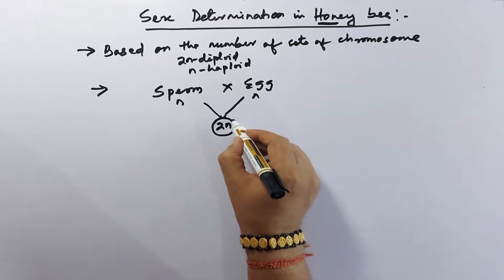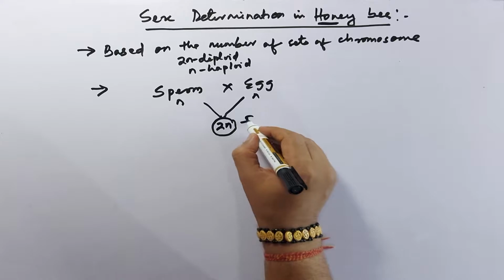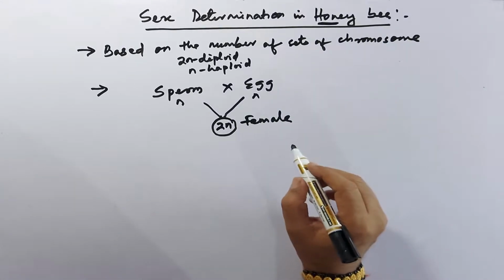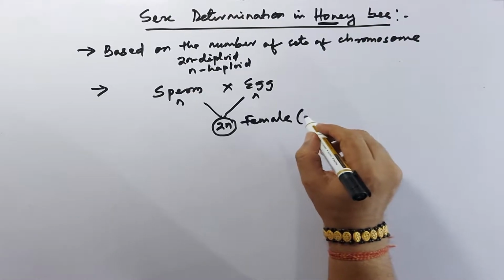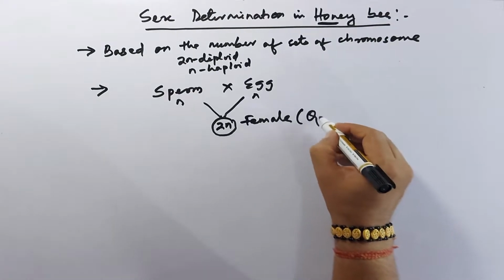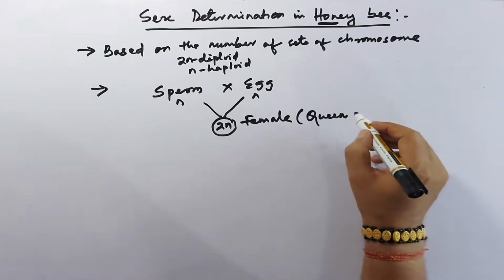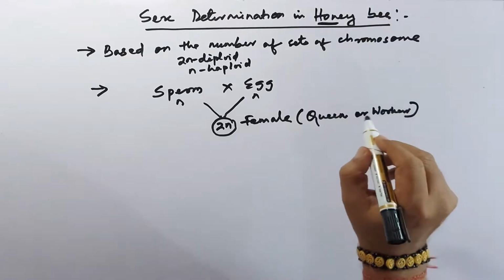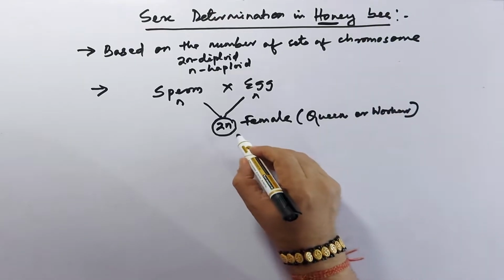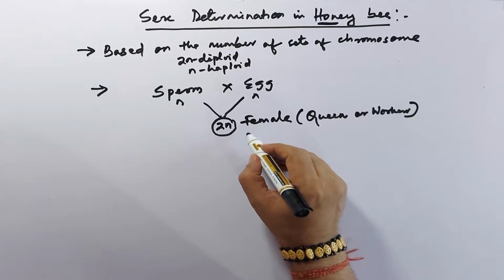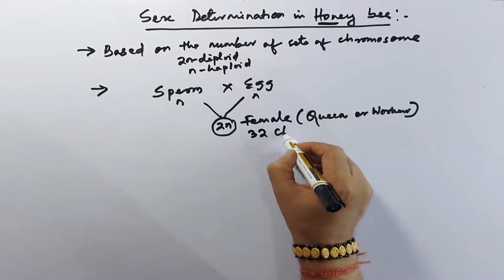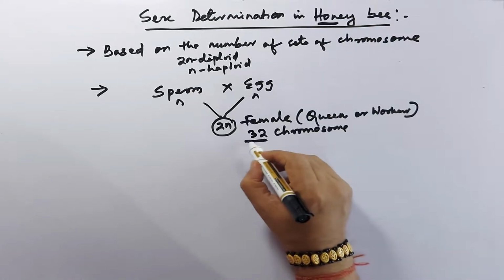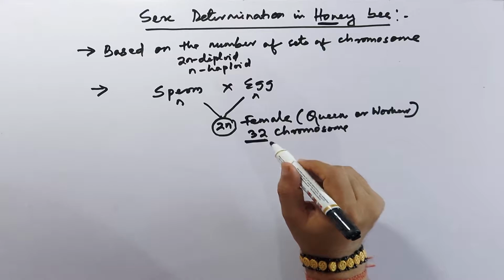In this diploid condition, this is a female bee, which may act as queen or worker, and in this 2n condition there are 32 chromosomes. So the chromosome number is 32, 2n.